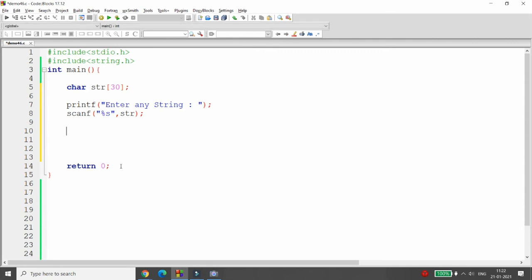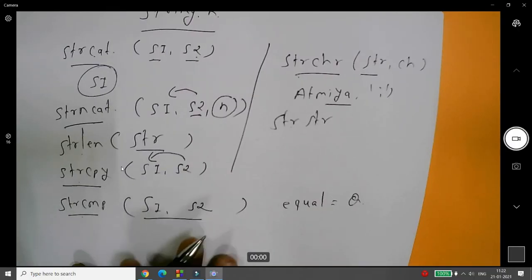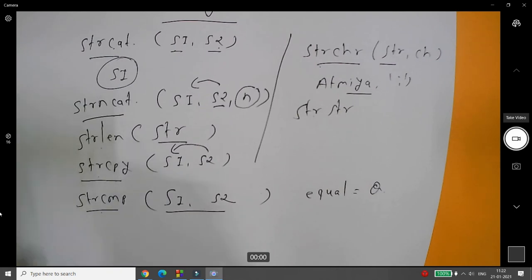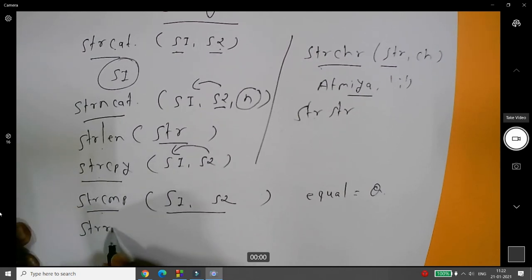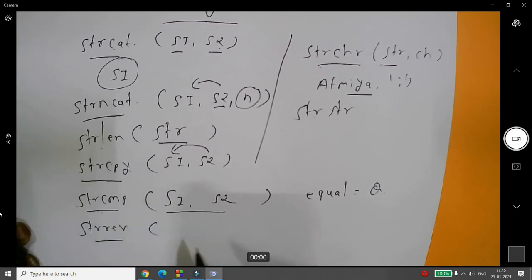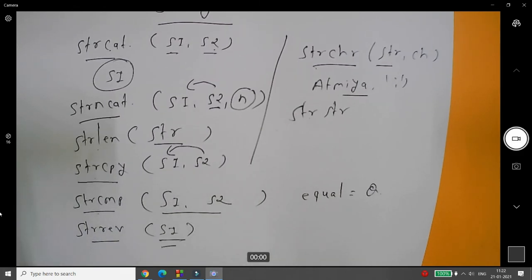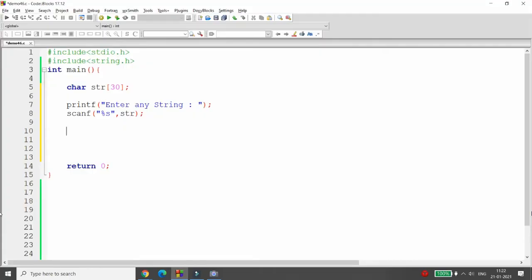The wonderful thing is, student, here you can use the function strrev also. There is one more function, that is strrev, string reverse. Reverse will convert your string into reverse, but your actual content will be lost.